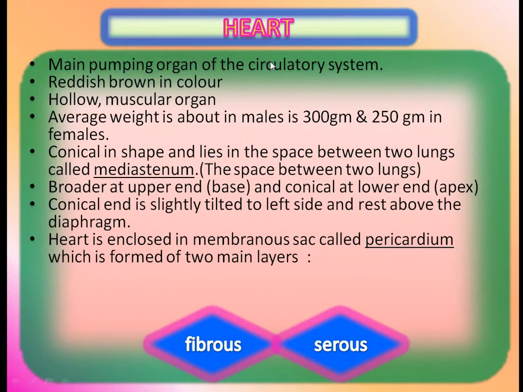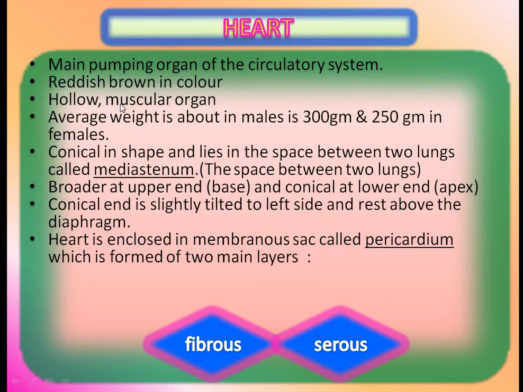Then the next topic is the heart. The heart is the main pumping organ of the circulatory system, which is reddish brown in color.